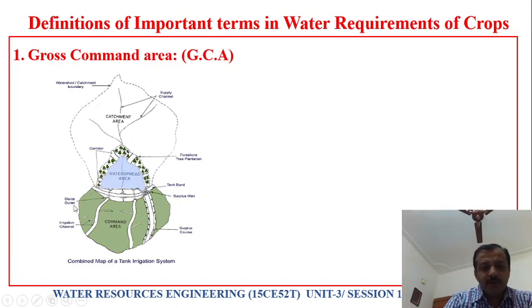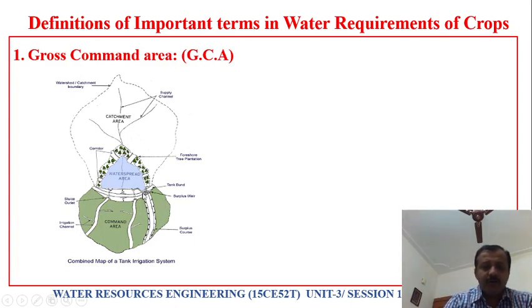And this portion we call the command area. Command area is the area where irrigation is practiced utilizing the water which is stored in the reservoir. We will be running canals, right? These are the two canals. You will have the main canal, the branch canal, subsidiary canals, and also field canals. The network of canals will be run in the command area, right?